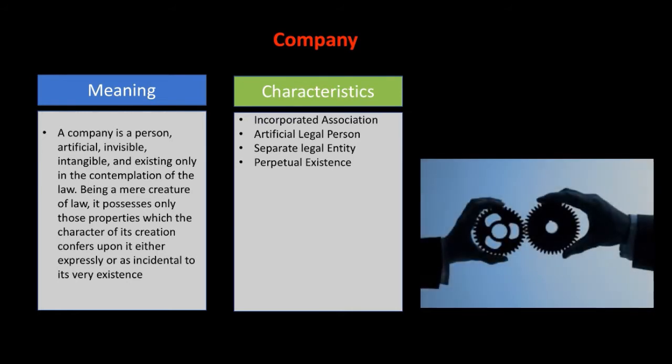Perpetual existence. What does it mean? The literal meaning of perpetual is something that exists normally with no time limit. As a person, we have a time limit. We can die after a certain number of years, or we don't know. Basically, our life is unpredictable.